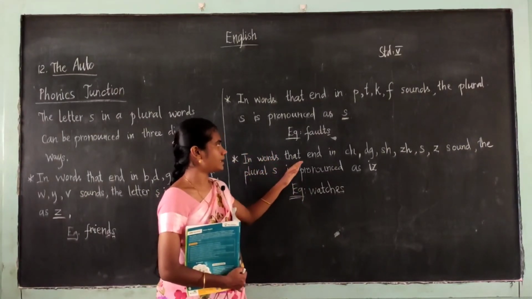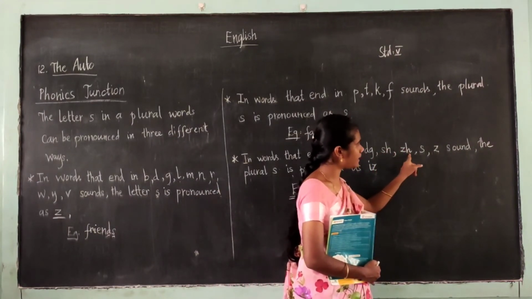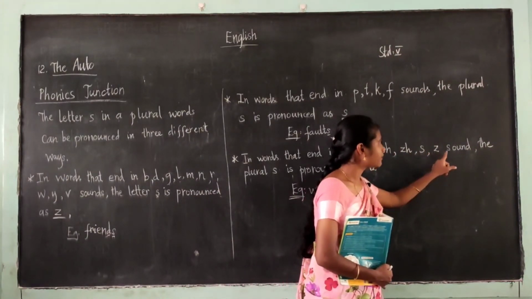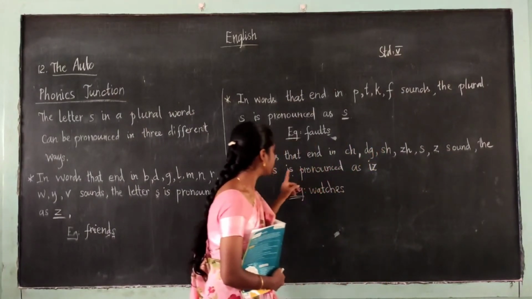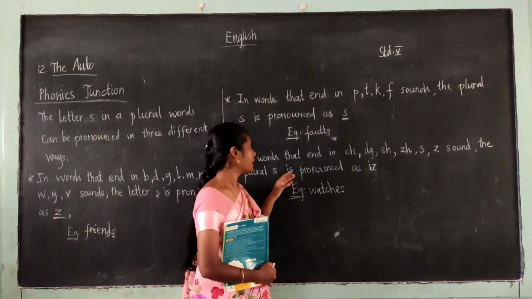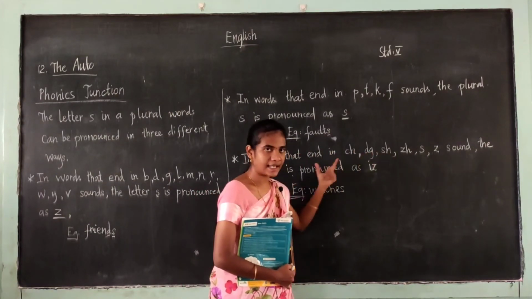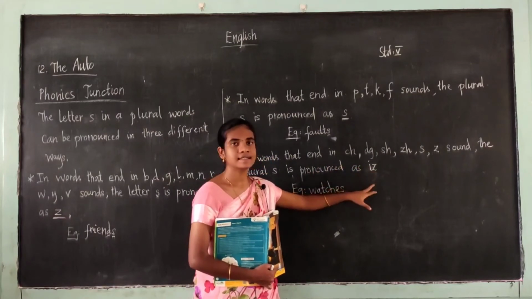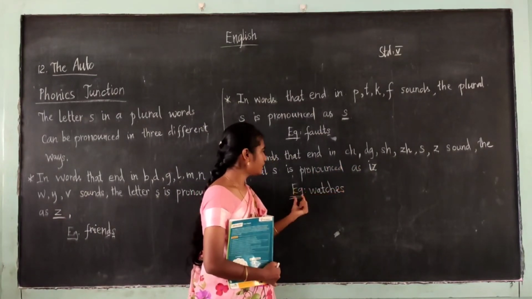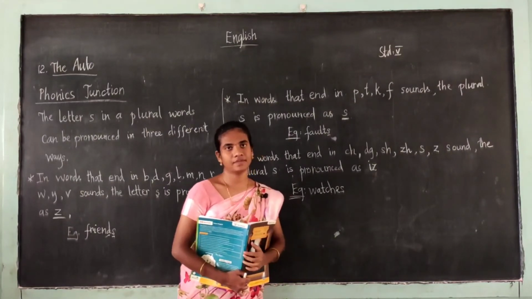In words that end in CH, DG, SH, ZH, Z sounds, the letter S is pronounced as iz. Now the words that end in these sounds, the letter S is pronounced as iz. Example, watches. Students, are you clear with this?